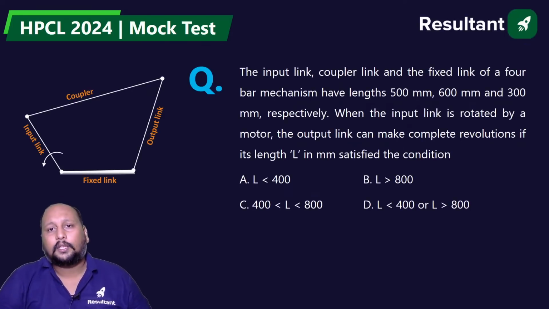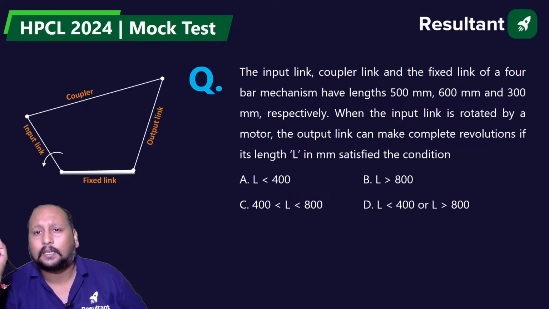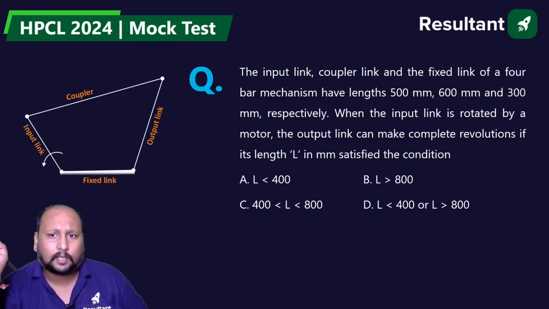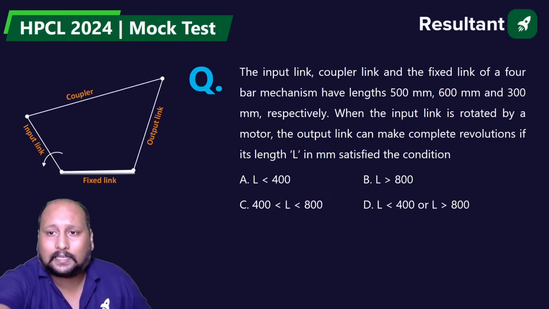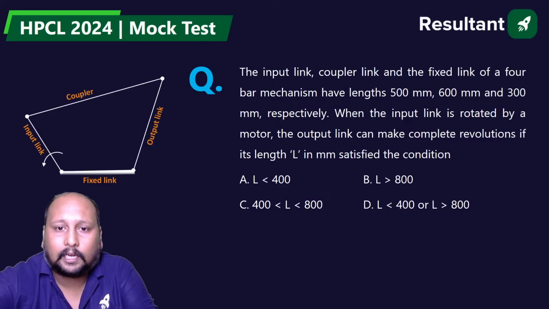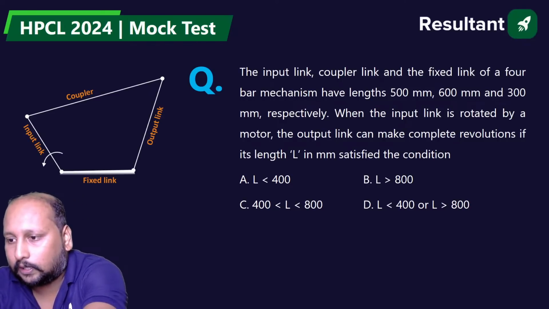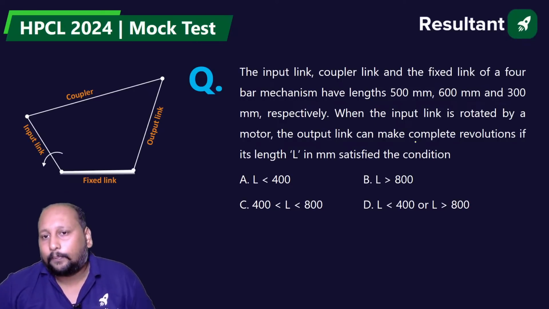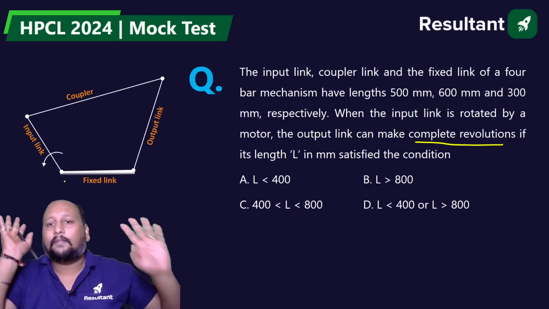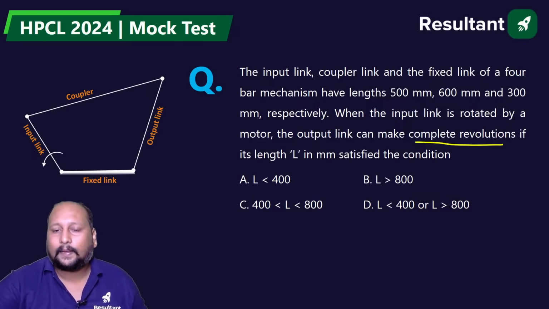From the theory of machines: the input link, the coupler link and the fixed link of the four-bar mechanism have lengths 500, 600 and 300 respectively. When the input link is rotated by a motor, the output link can make complete revolutions for a length L. What is the value of L so that it can make complete revolutions? Let me place it over here, or else I won't be able to see. Grashof's law. Okay, quickly apply Grashof's law.